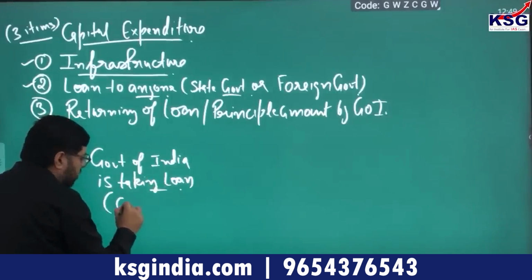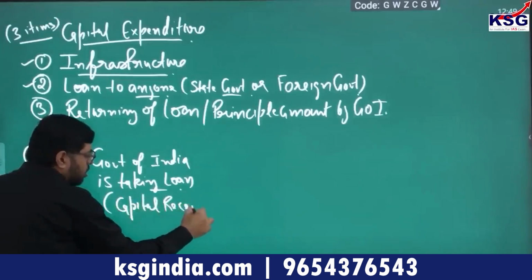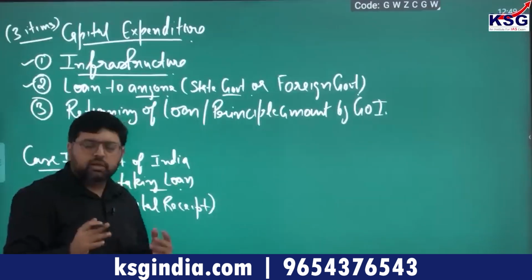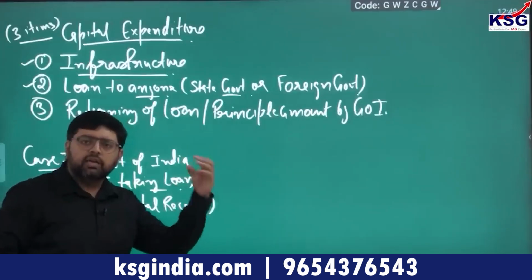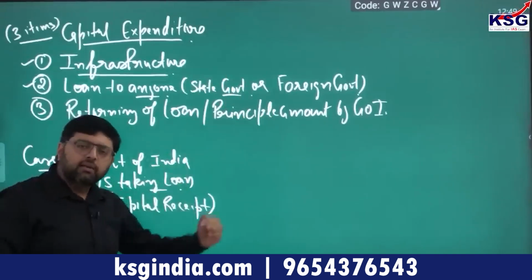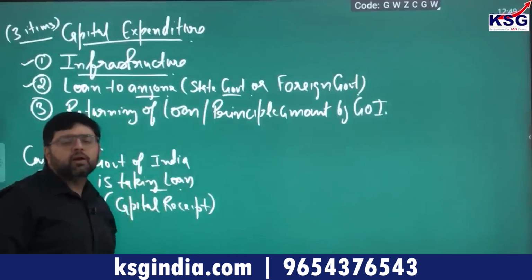That will become a part of capital receipt. That loan can be taken for 1 year, 2 years, 5 years, 10, 20, 30 years. We are not interested in that. We know that the government is taking a loan, so that will become a part of capital receipt.